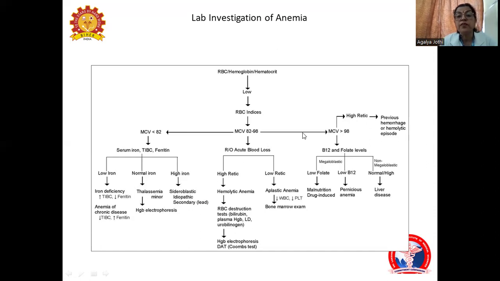If the MCV levels are normal, then it may be because of blood loss. You go for a retic count. If it is a low retic count, it is aplastic anemia. If it is a high retic count, it is a hemolytic anemia. So we would like to go for further tests to find out the cause of hemolytic anemia, and do a Coombs test or electrophoresis and other tests for evidence of RBC destruction.